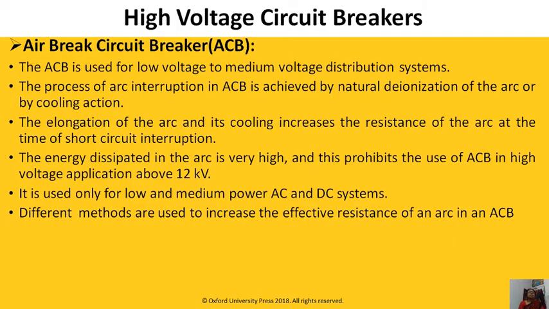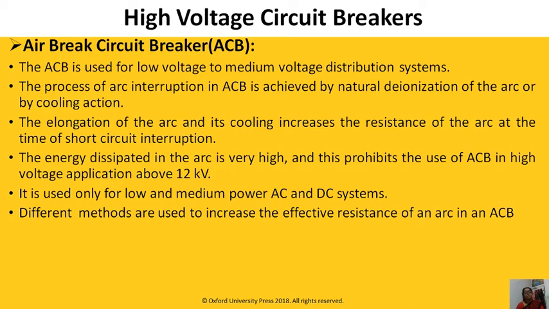To start with air brake circuit breaker, the ACB is used for low voltage to medium voltage distribution system. The process of arc interruption in ACB is achieved by natural deionization of the arc or by cooling action. The elongation of the arc and its cooling increases the resistance of the arc at the time of short circuit interruption. The energy dissipated in the arc is very high. That's why this circuit breaker we are using voltage level up to 12 kV. It is used only for low and medium power AC and DC distribution system.